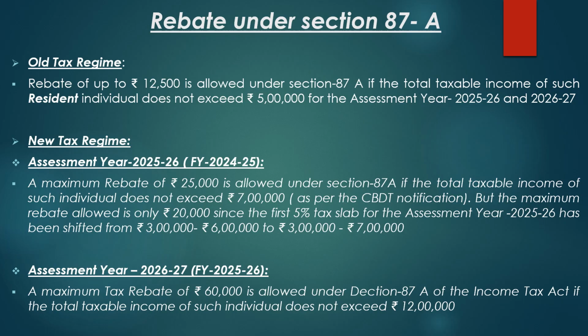Under the new tax regime, a maximum rebate of Rs 60,000 is allowed for a resident individual whose taxable income after the deductions and exemptions doesn't exceed Rs 12 lakh for the assessment year 2026-27, corresponding to the financial year 2025-26.